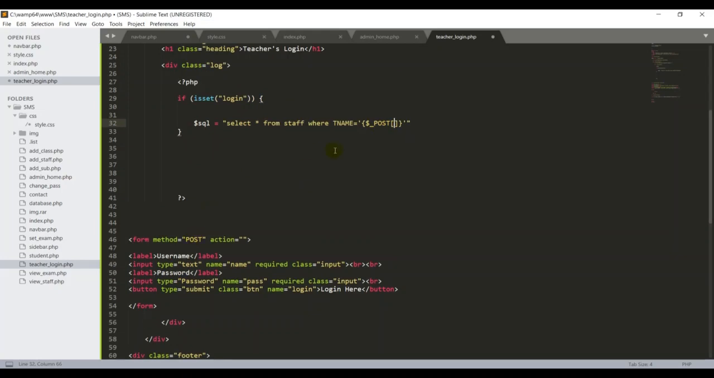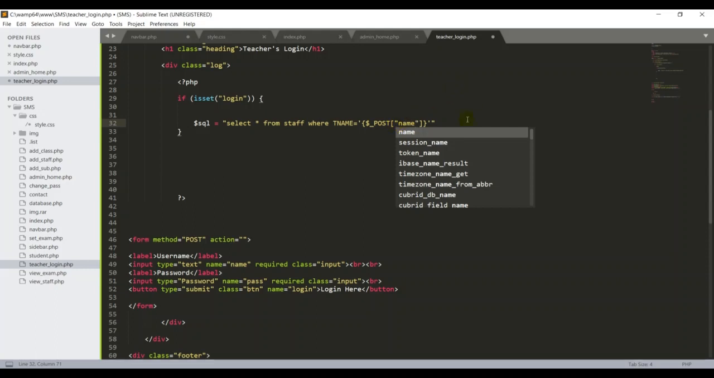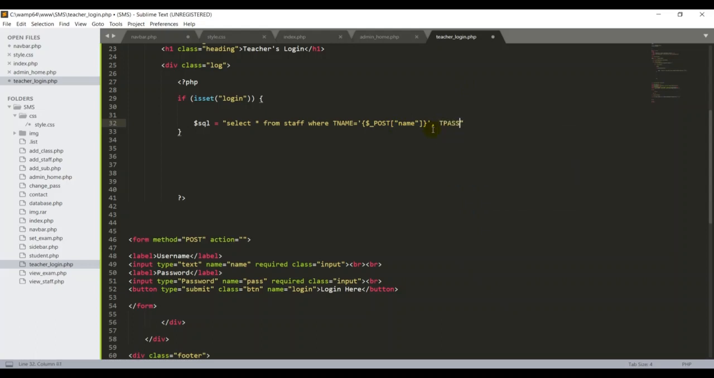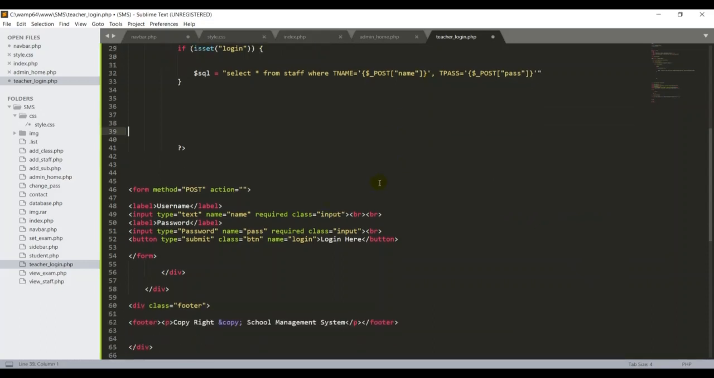Okay, guys. Then what I have to do, guys, again, so here in this square bracket, I can put the double quote name. That's done. Then comma, I want now the password, comma, then tpass, because we already assigned tpass into our database, equal single quote 2 times, then open curly braces. Then I can write my method of the form, which is post, underscore post, square bracket in double quote, okay, then we have to put the pass. For example, you can check the pass over here, guys. That's why I'm putting the pass here, guys.